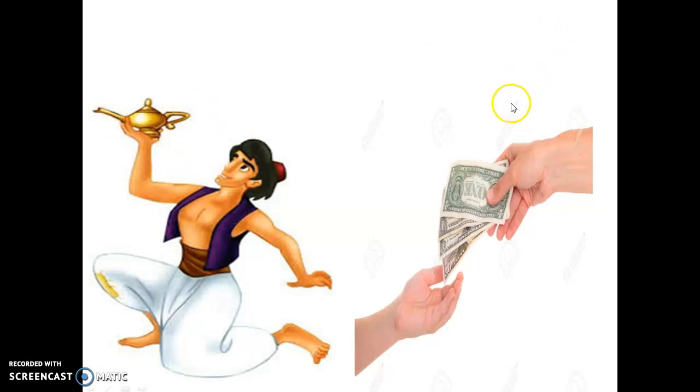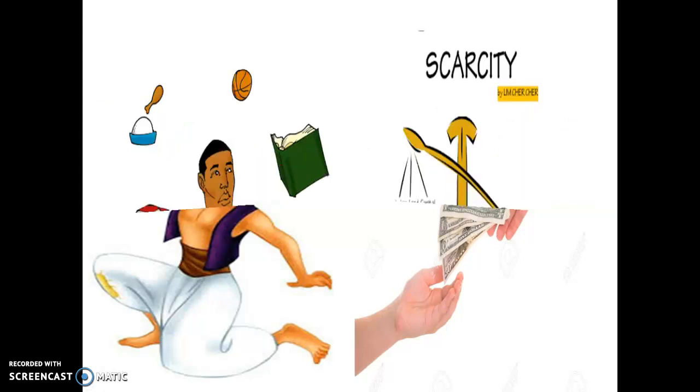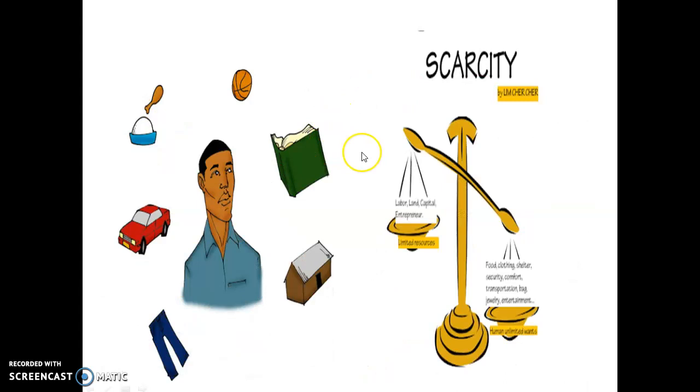We need money to fulfill our wants. Our wants are unlimited, but our resources are limited. So we have to decide what we need first. We need to study, we need a house, clothes, cars, the best foods. But we have to decide what we can do first. This is the condition of scarcity.